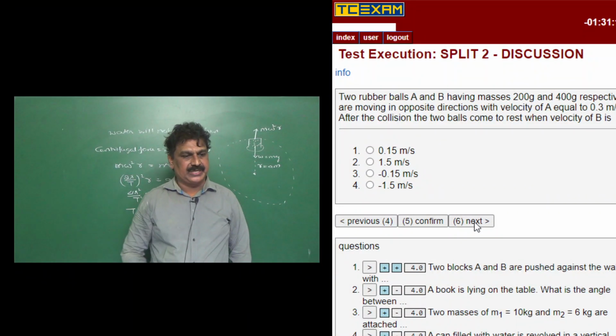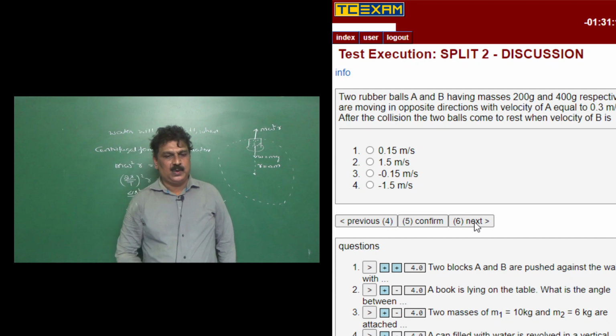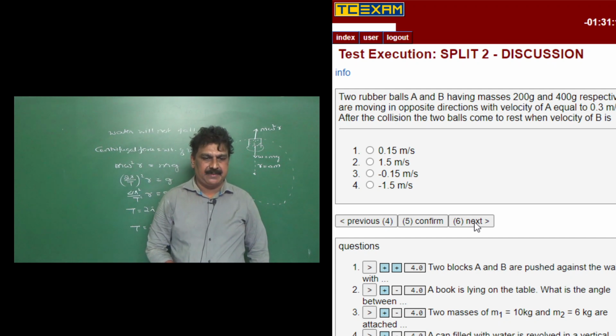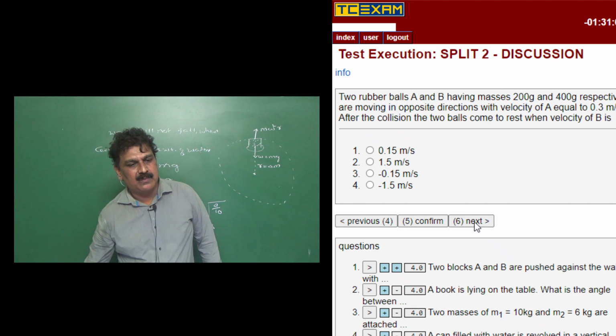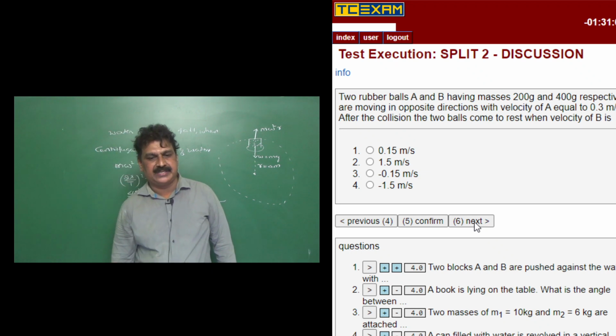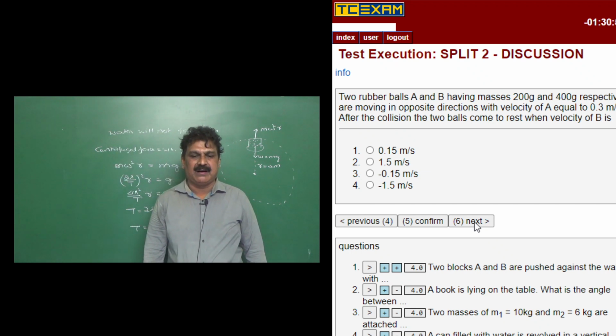Now the next question. So two rubber balls A and B having masses 200 gram and 400 gram respectively are moving in opposite directions with a velocity of A equal to 0.3 meter per second.